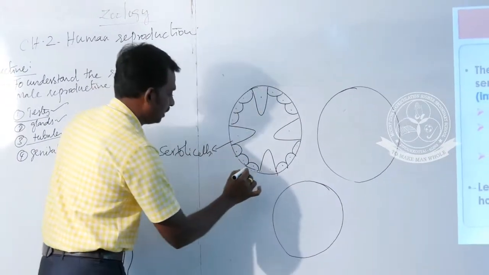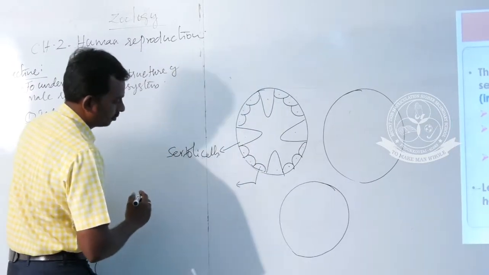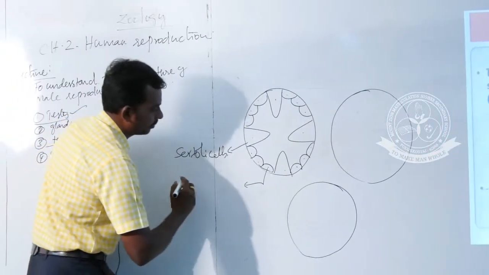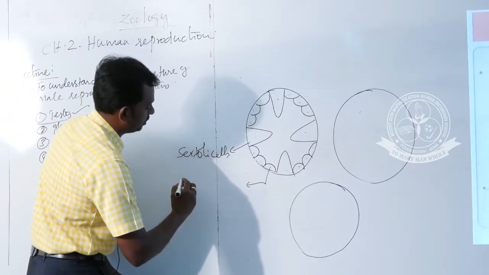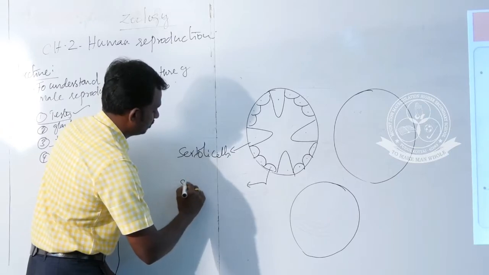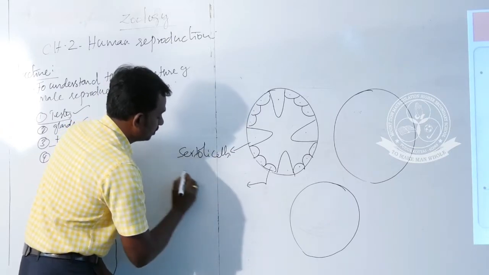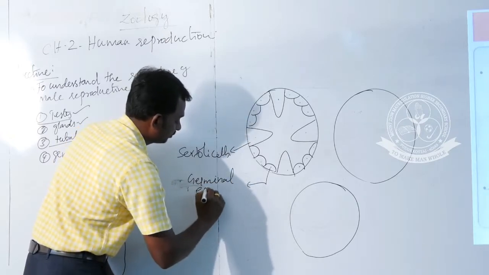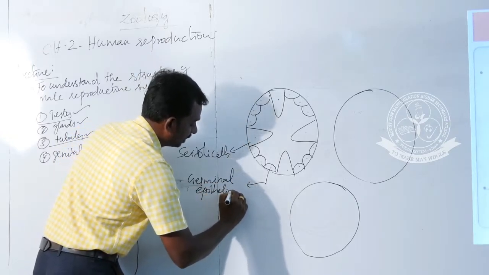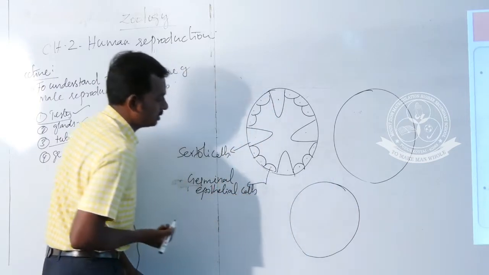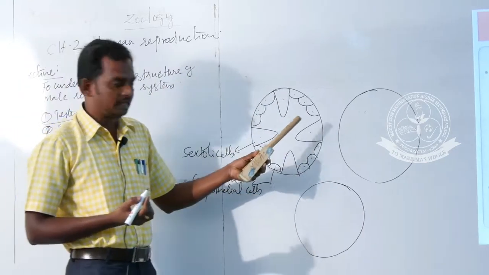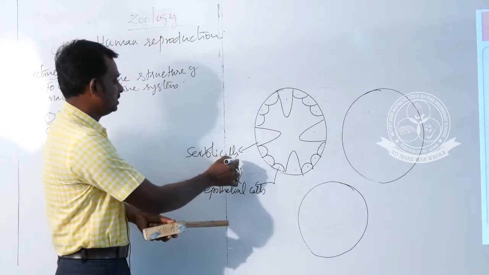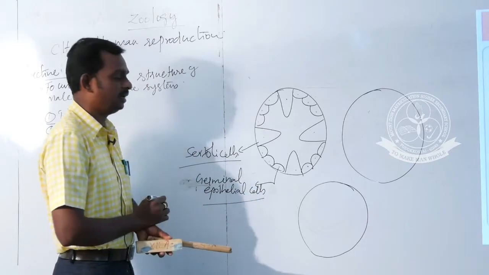These smaller cells are called germinal epithelial cells. These are the two major cells present inside the seminiferous tubules: one is Sertoli cells and the second is germinal epithelial cells.